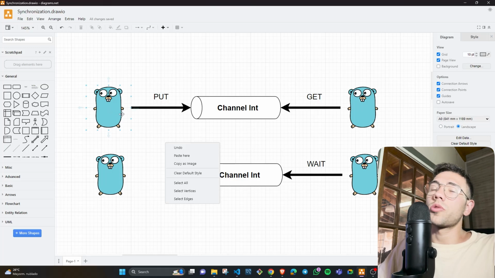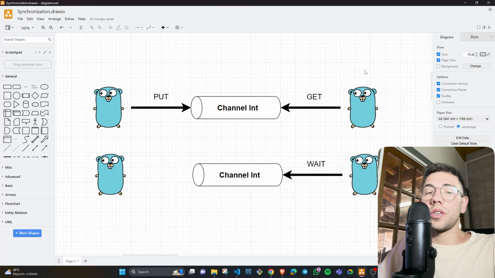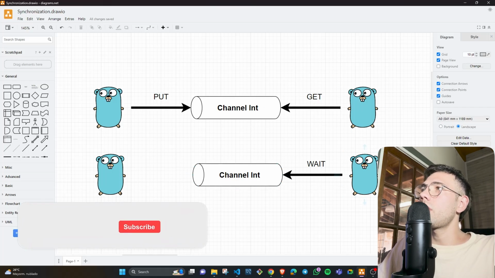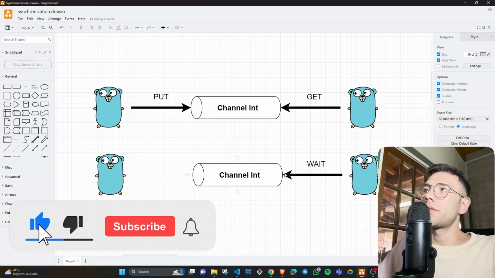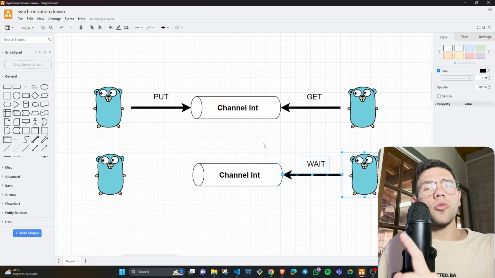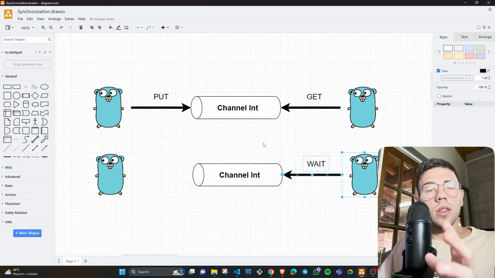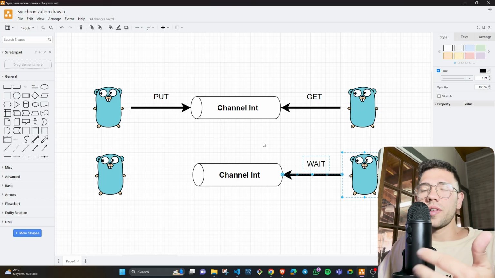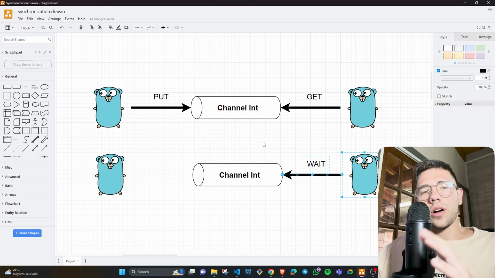This is the coroutine producer that will put numbers on the channel, and this is the coroutine consumer that will consume the numbers that this coroutine producer puts here. So this coroutine will get the number and print it, get the number and print it. If there is no number, this coroutine will have to wait here to get a new number. But this can produce deadlock. That is another problem of applying concurrency. But deadlocks and all the problems that concurrency generates and this synchronization mechanism are for another section.